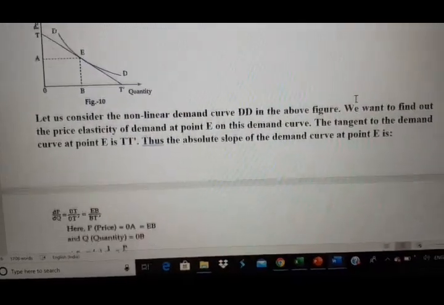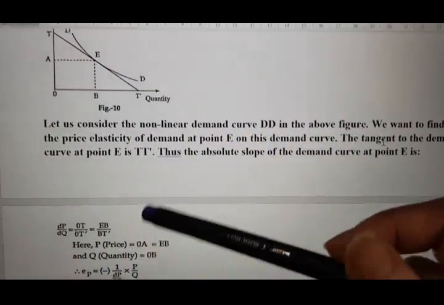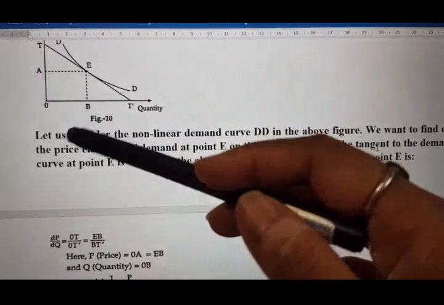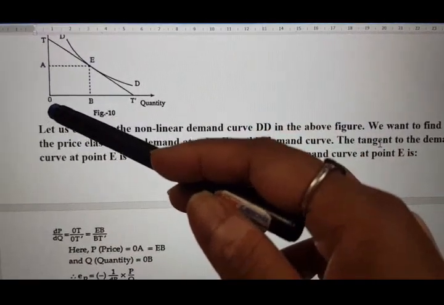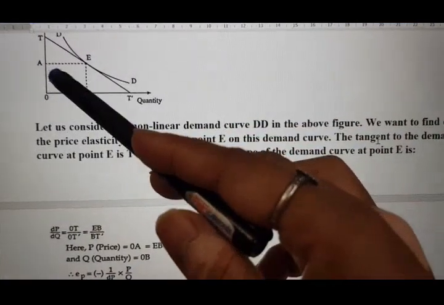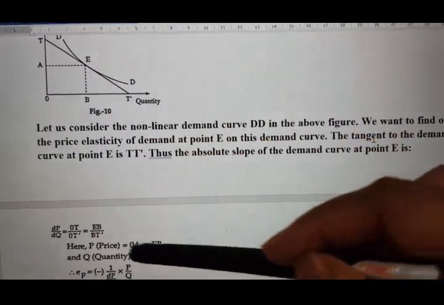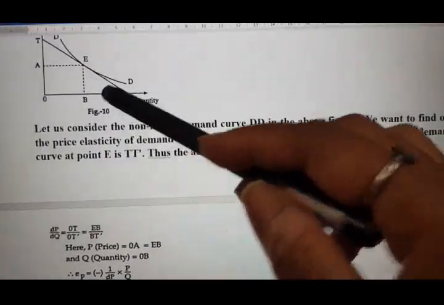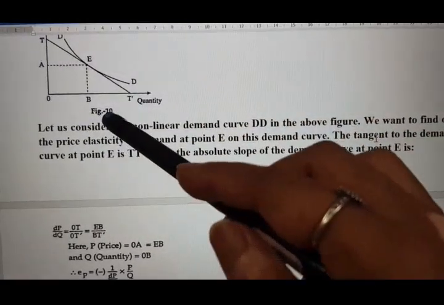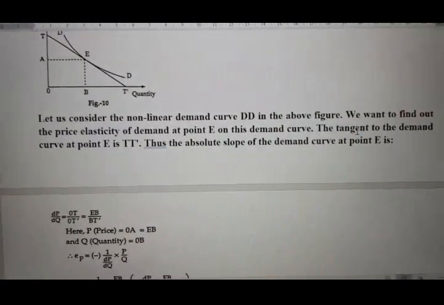See here, P is equal to price. This is the price axis, so 0A is the price. 0A is equal to EB. So we can write P is equal to 0A is equal to EB, and Q is equal to 0B.